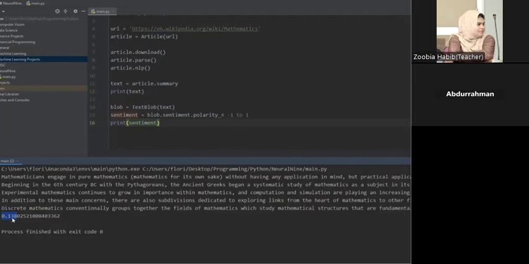So basically polarity, it's if there's a neutral text, positive or negative. So 0 is neutral, -1 is negative, and 1 is positive. So in this text it's neutral because it says 0.138, so that's neutral.